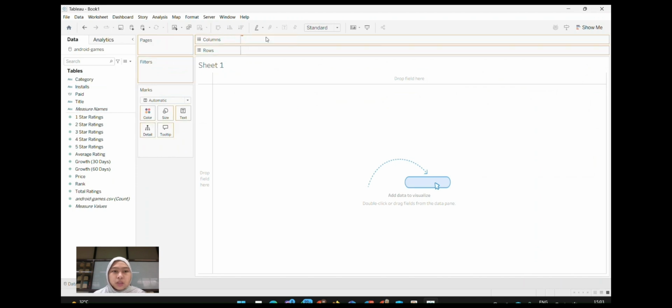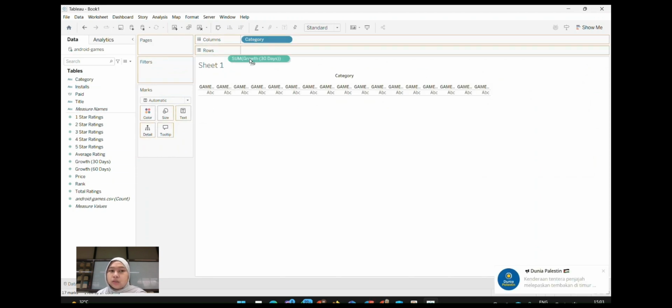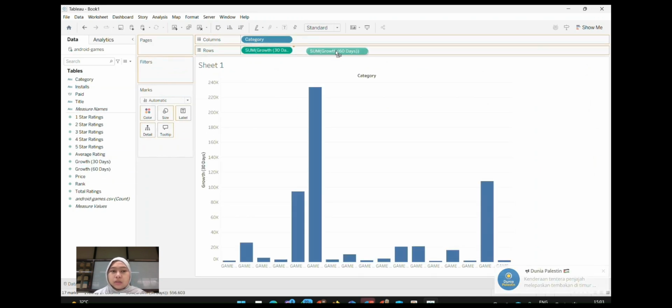Okay, next is question number 3. For question number 3, first we will put category into the columns and growth 60 days and 30 days into the rows.